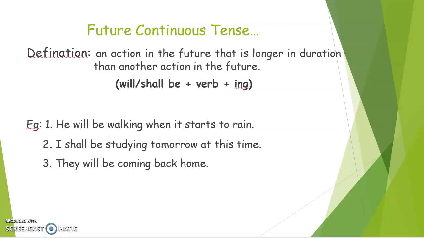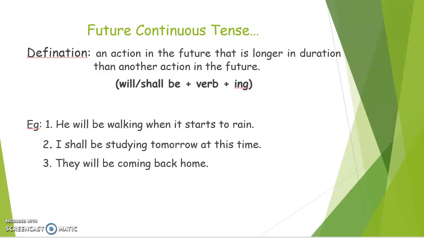Simple. Next example is I shall be studying tomorrow at this time. We don't know for sure that she is going to study or not, but she said that I shall be studying tomorrow at this time. So studying is a continuous motion. Simply it means future continuous tense. And the last one is they will be coming back home. Means they will be coming. Coming is a continuous motion. Therefore it is known as future continuous tense.